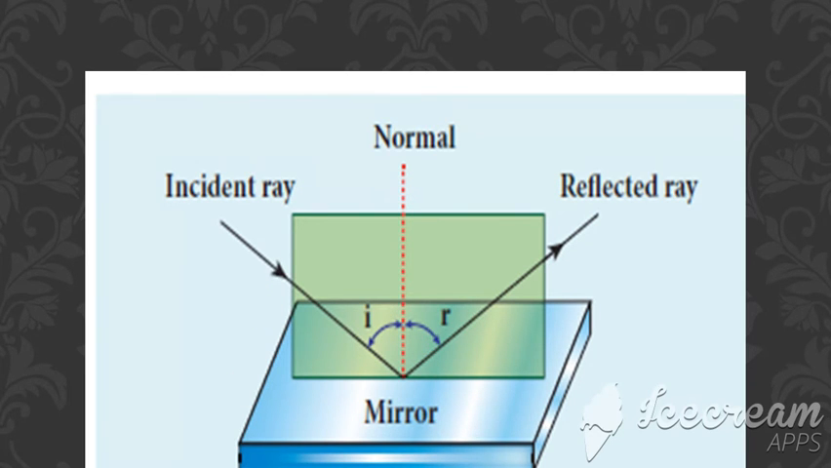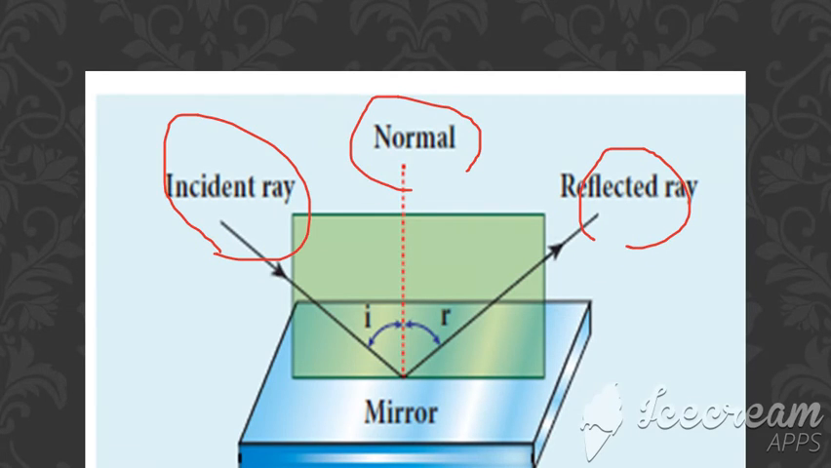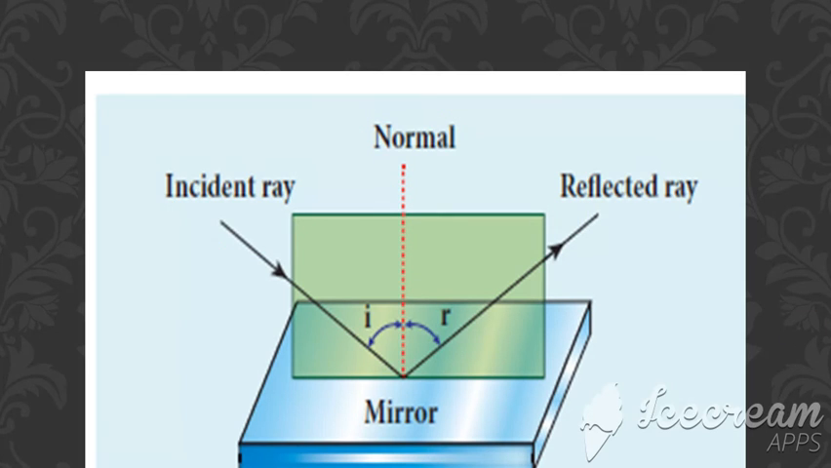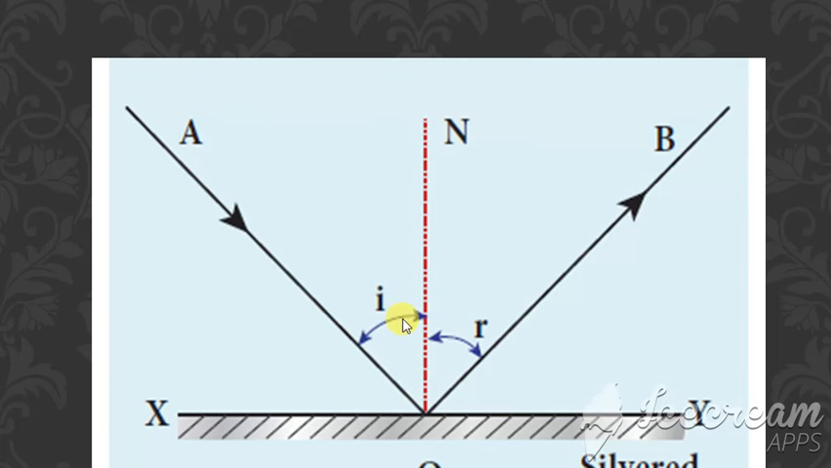As I've told you, this is the incident ray, this is the reflected ray and this is the normal. How are all these three? They all lie in the same plane. So the incident ray, reflected ray and the normal lie in the same plane. This is the first condition we have seen. Then the next is that the angle of incidence is equal to the angle of reflection. So we can say that I is equal to R. Angle of incidence is equal to what? Angle of reflection. Here we are considering this to be a silvered part so that the rays get fully reflected. Clear?